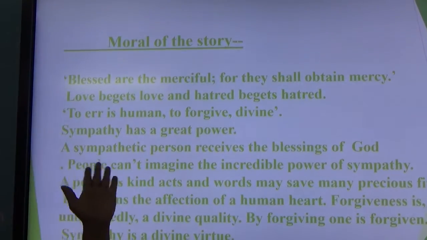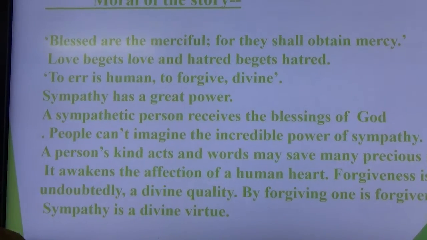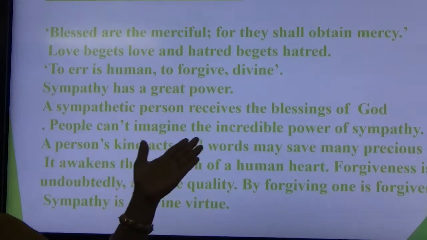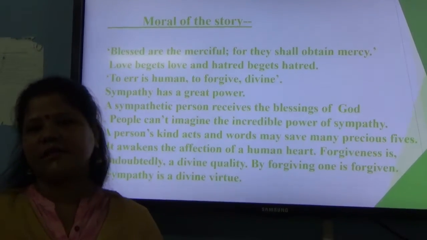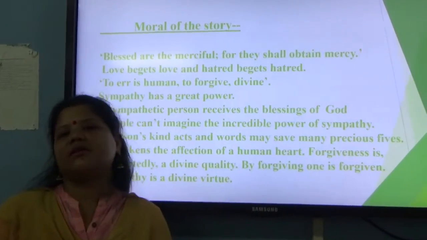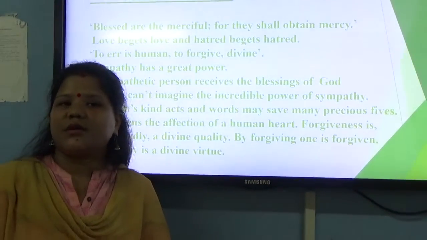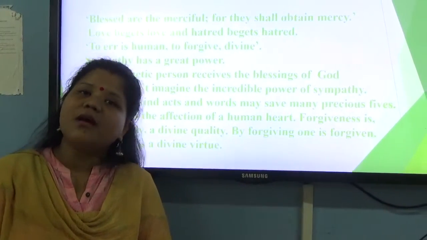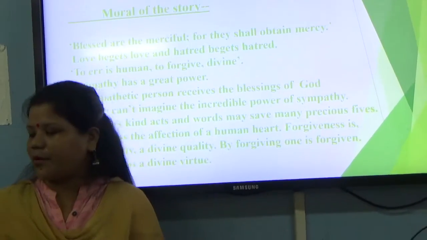And again, we can understand that a sympathetic person receives the blessings of God, and people cannot imagine the incredible power of sympathy. Now the girl was fully sympathetic to the man, and that's why in return the girl had the satisfaction that she was able to change a dishonest man into an honest man. Thank you. This is the summary of the story.